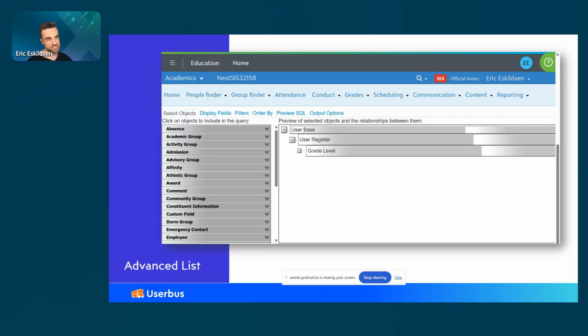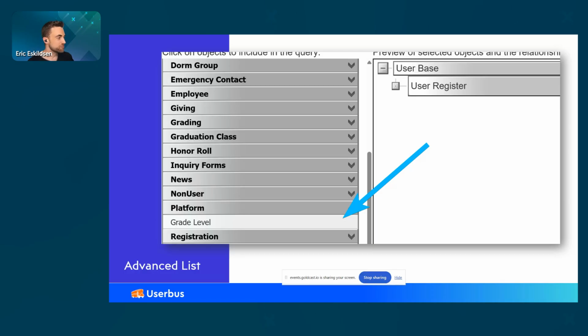Again, the example was we wanted to get students with their email addresses and their grade levels. Here in our advanced list editor that many of you are familiar with, we would need to get 3 objects over here. They're called objects, and these correspond with database tables, if you're familiar with databases. We've got user base, user register, and grade level. We would need all 3 of these. First we'd go to constituent information on the left here. This is our groupings. So we've got a constituent information group. We would click user base, we would click user register, and then under platform there's a grade level object, so we would add that as well.